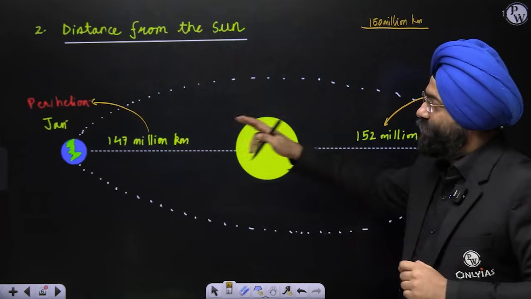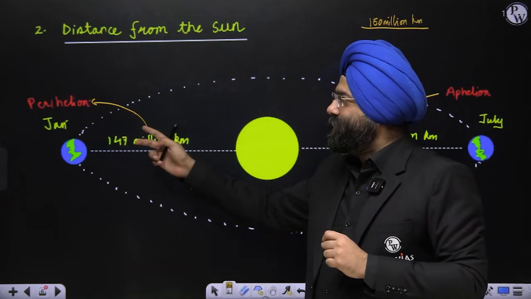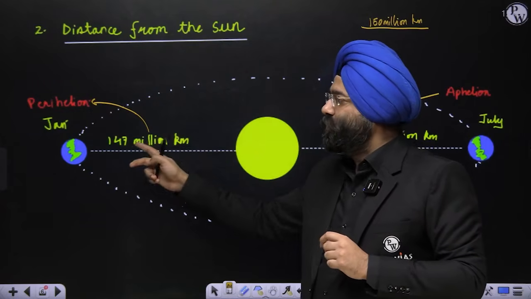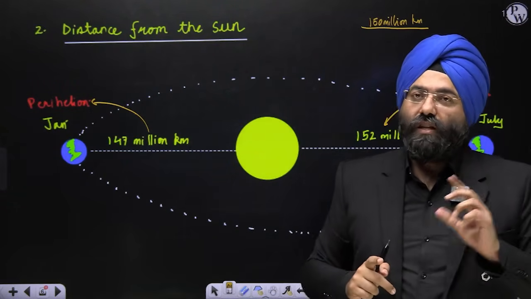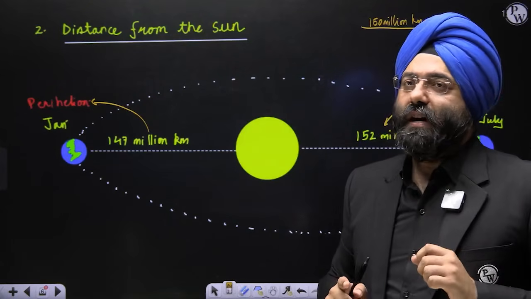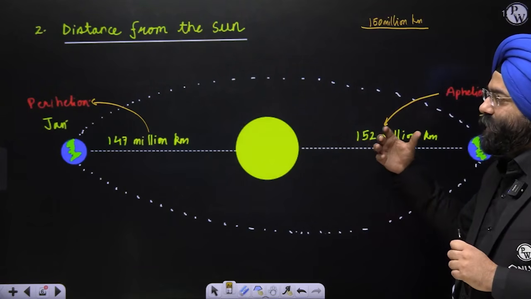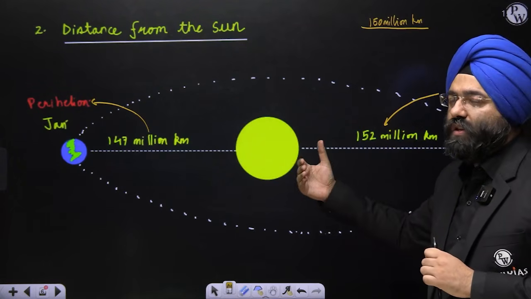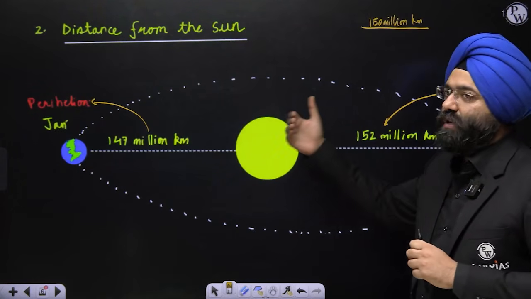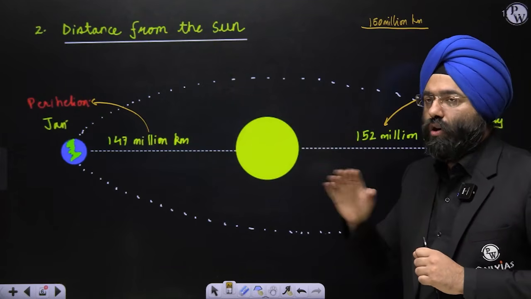Now, January again, you would see, represents perihelion, which is 147 million kilometers. Now, how do these two things impact? See, distance from the sun. If I now ask you whether there is more insolation during January or during July, 99.9% of students are going to mark it wrong.